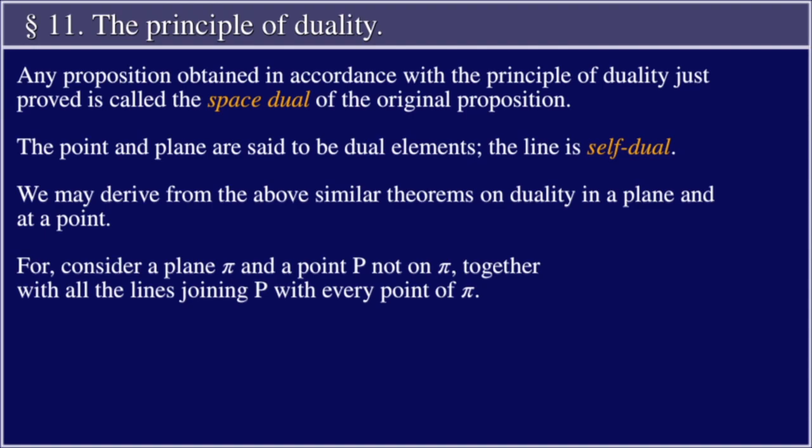The line is self-dual. We may derive from the above similar theorems on duality in a plane and at a point. For consider a plane pi and a point P not on pi, together with all the lines joining P with every point of pi.